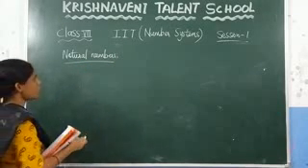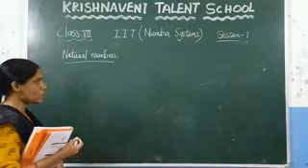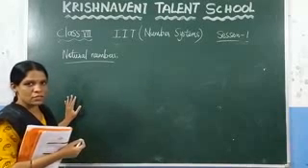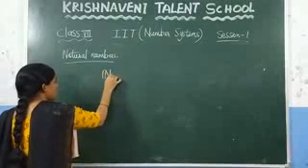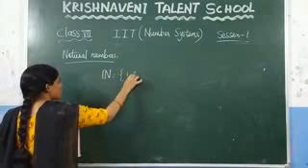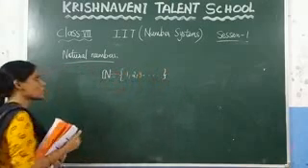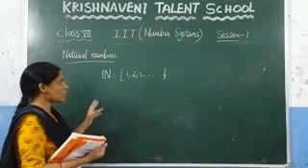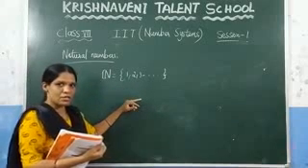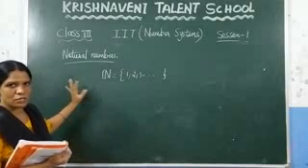In the previous classes, you already studied about the natural numbers. What are the natural numbers? The counting numbers are called the natural numbers, and we know that the natural numbers are denoted by the letter N, and it starts from 1, 2, 3 and so on. What is the smallest natural number? 1, and there is no largest natural number, because if you add 1 to a natural number, you will get the next natural number.